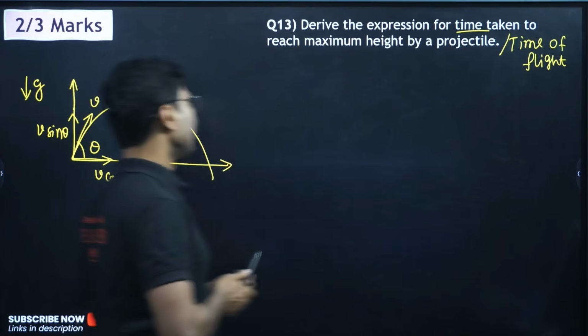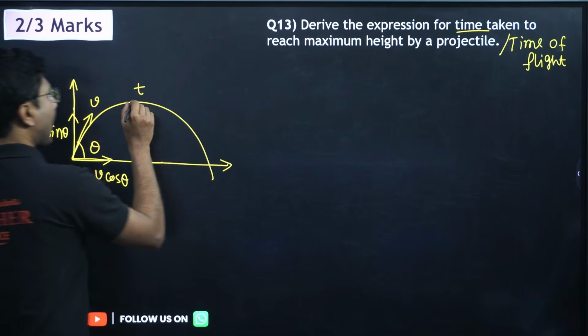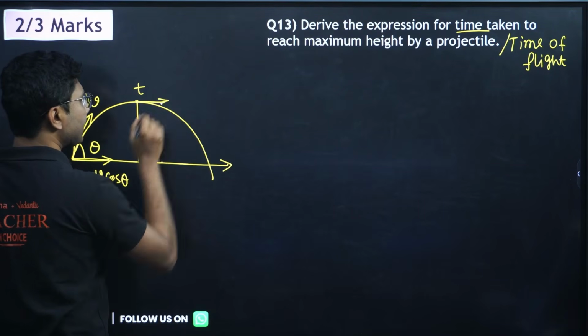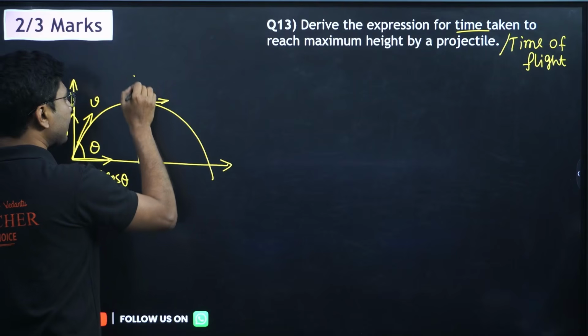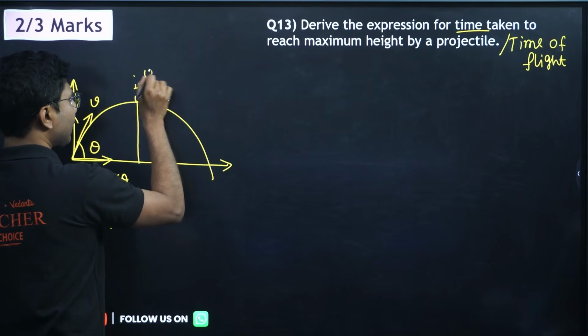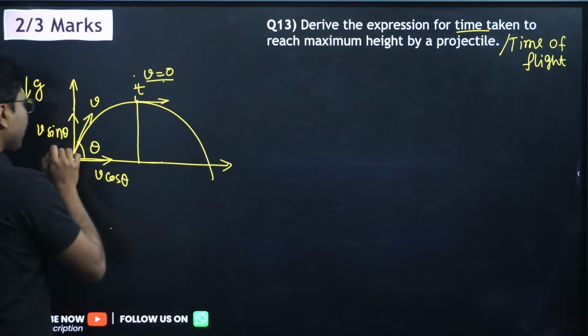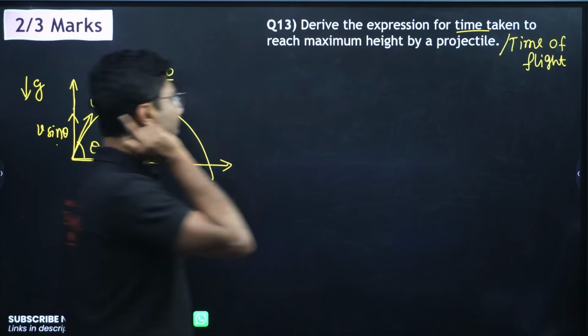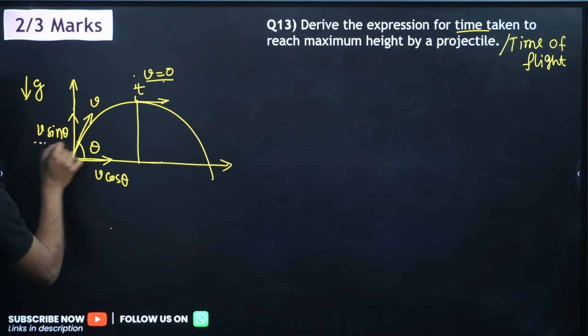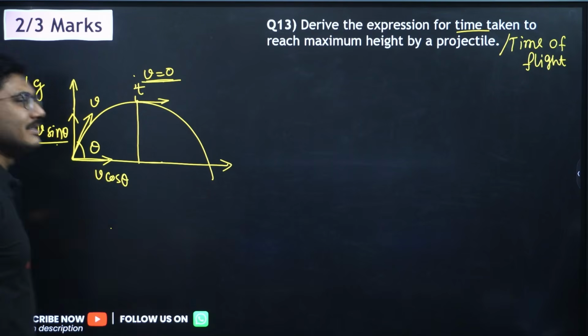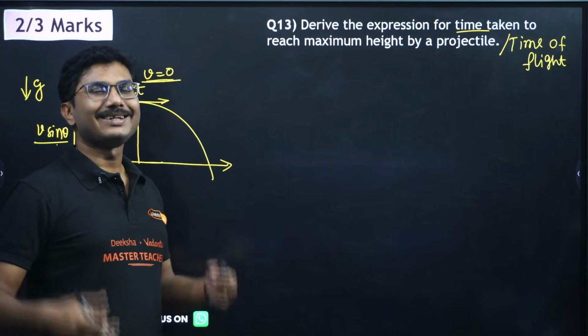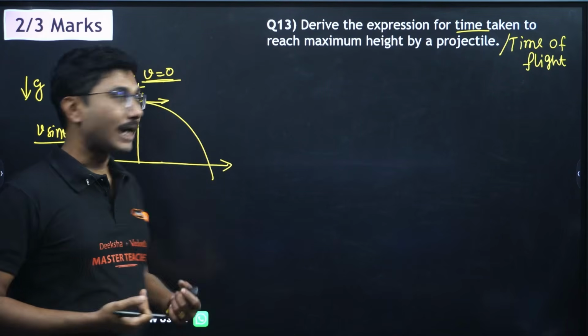At maximum height, at this position, the horizontal velocity is still there, but the vertical velocity is 0. So this component becomes 0. Initially the vertical velocity was v sin theta, the final velocity is 0, and what time it required, that we have to calculate.